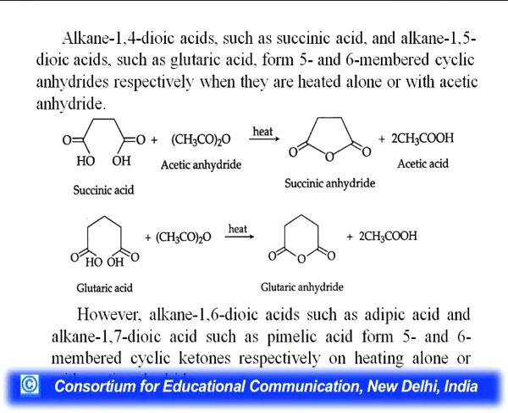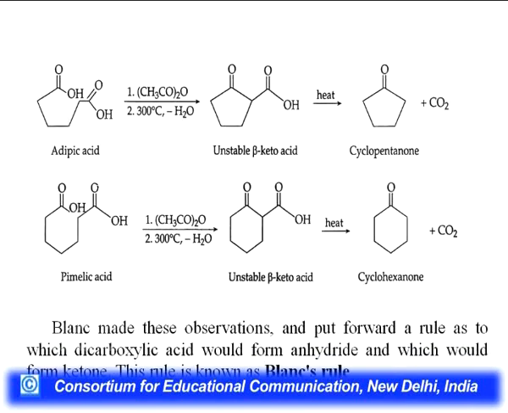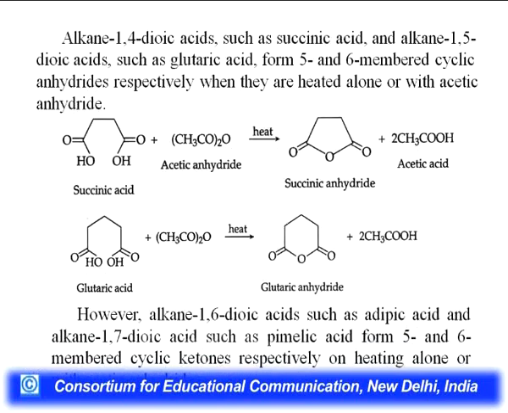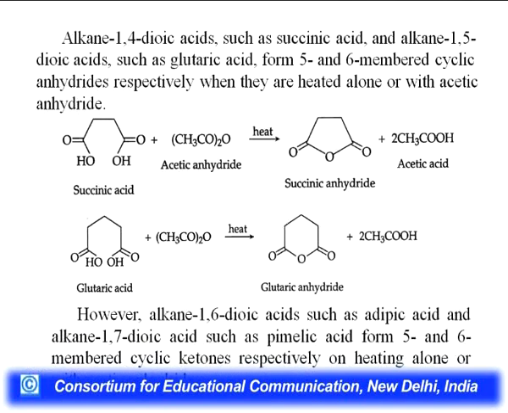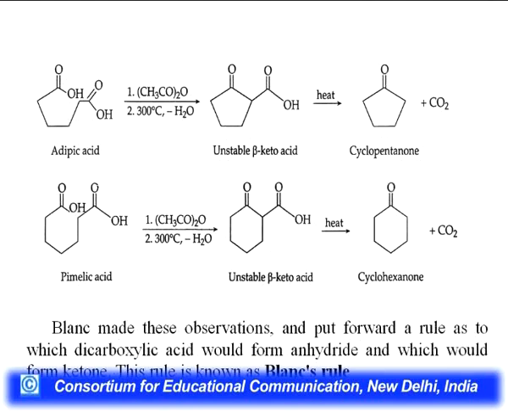However, alkane 1,6-dioic acid such as adipic acid or alkane 1,7-dioic acid such as pimelic acid form 5 and 6 membered cyclic ketones on heating with acetic anhydride or alone. So, these are the examples.